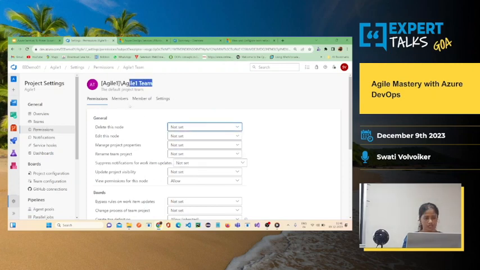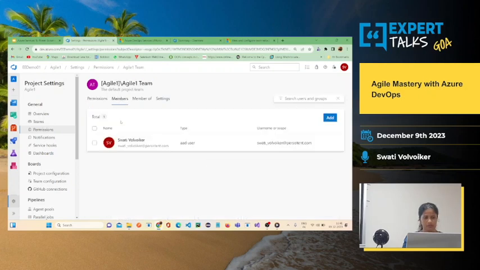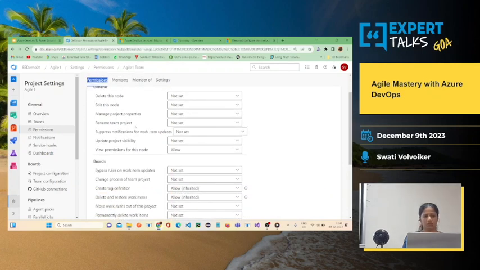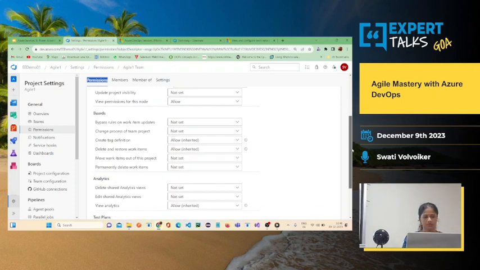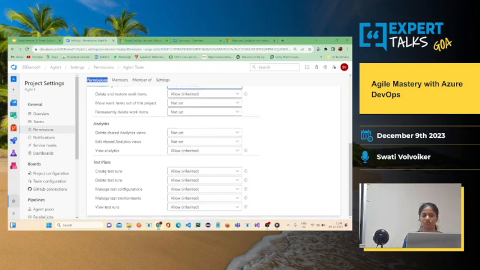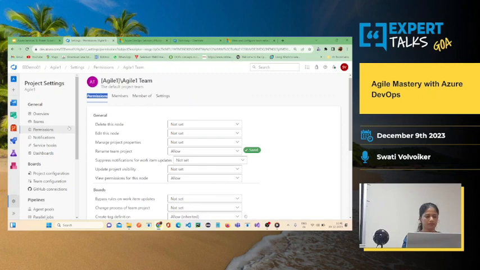You can allow them to rename the team project, or give view permissions for this node, create a tag definition and everything, delete shared analytics views and all. Then for test plans also you can give them permissions to allow or not allow. You can set it over here under permissions. So that's about permissions of the projects.